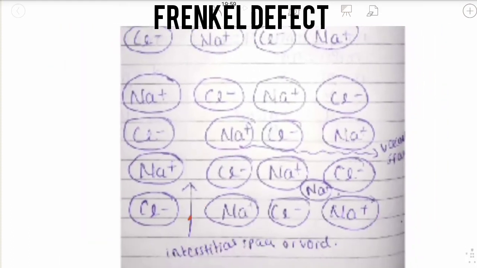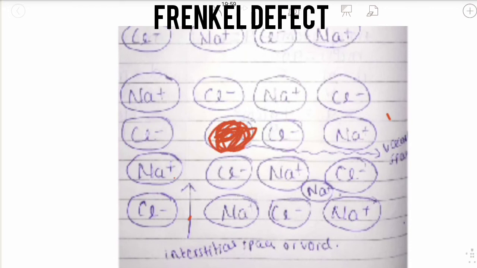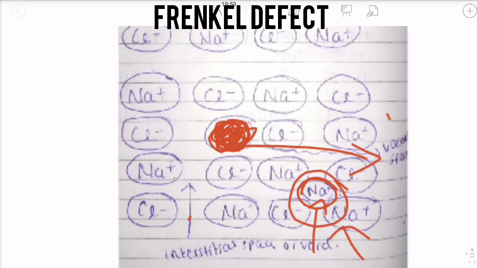Here, think of this as the hole. This Na plus has been dislocated to here, from its original position to the interstitial site. It is a vacancy defect at its original site and an interstitial defect at its new location. In order to maintain electrical neutrality, the number of missing cations and anions are equal. Note that the vacancy defect of the Schottky type decreases the density of the substance.